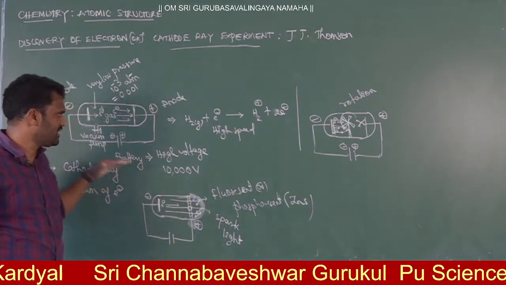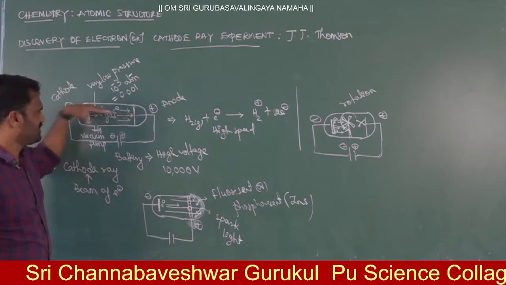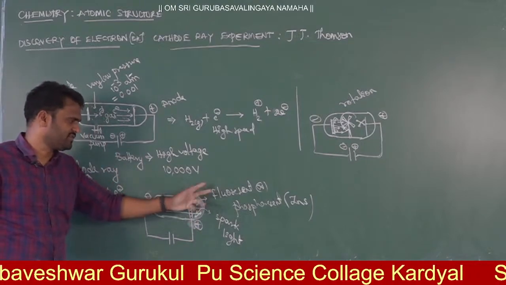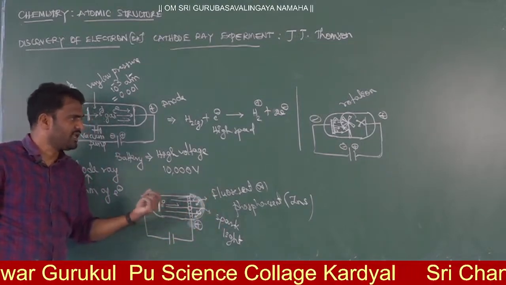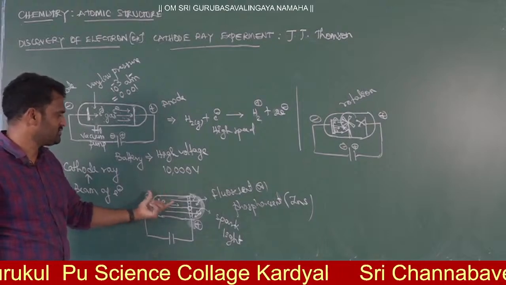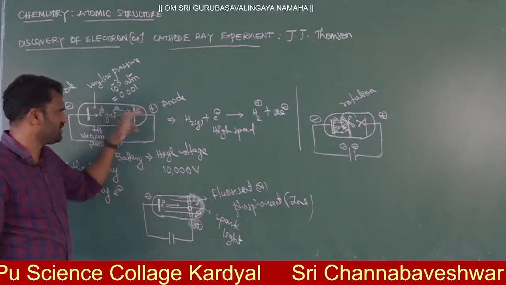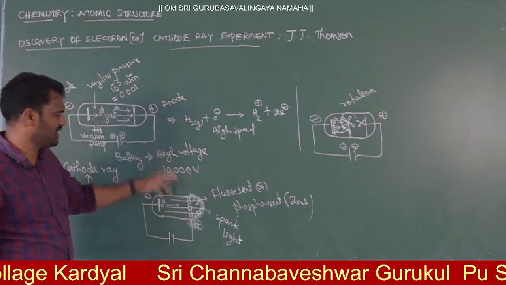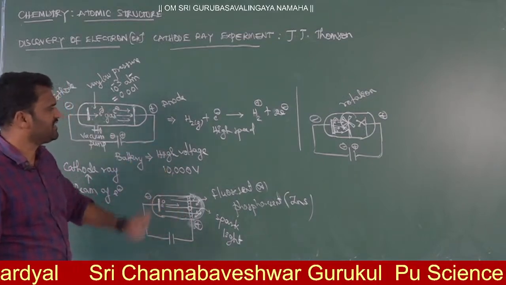He proved that yes, there are some invisible kinds of particles or rays coming from the cathode. Only when they strike the surface do we get the spark. The electrons are there, and the charge of these particles is negative, that's why they move to the anode side, and they are invisible but their nature is visible. This is what he concluded from this. Up to this we have NCERT.